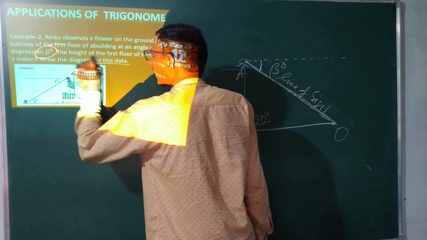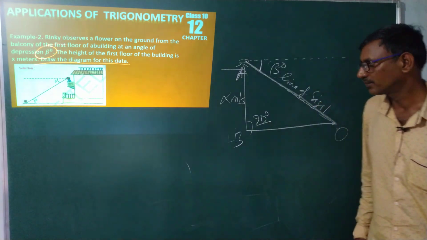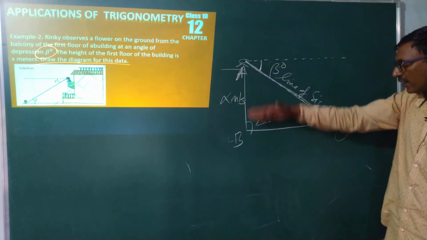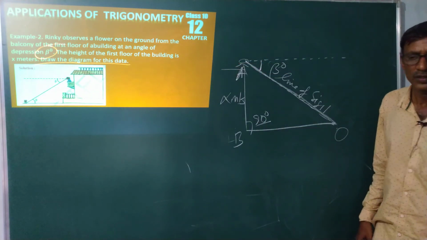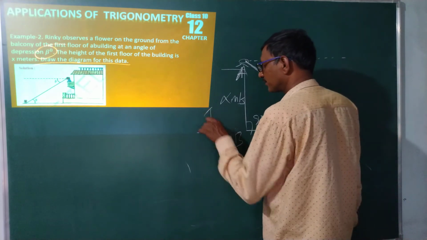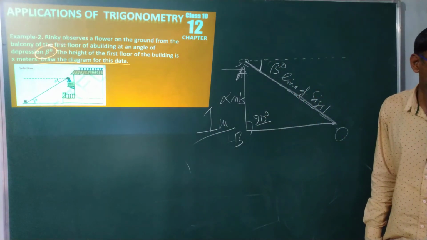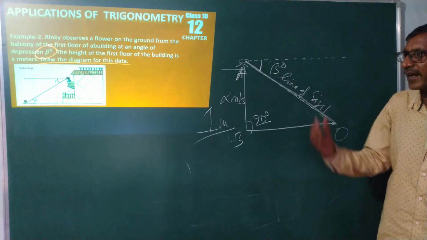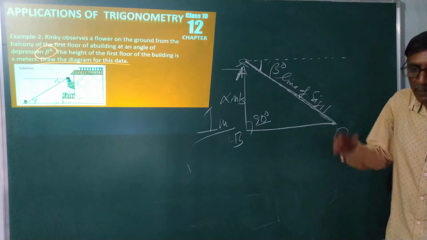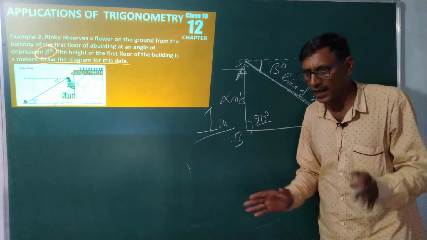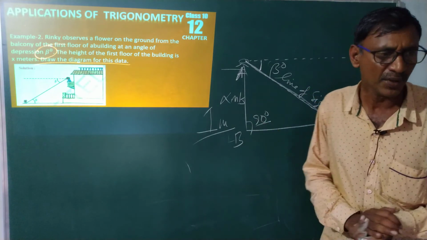Draw the diagram for this data. From the data, I got this figure. They ask this recently, for a 1 mark question. Am I clear? We'll see in the next problem how to solve the problem with the help of line of sight, angle of elevation and angle of depression.